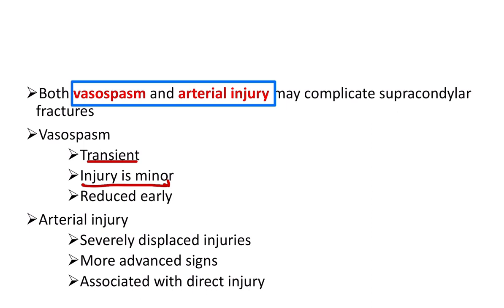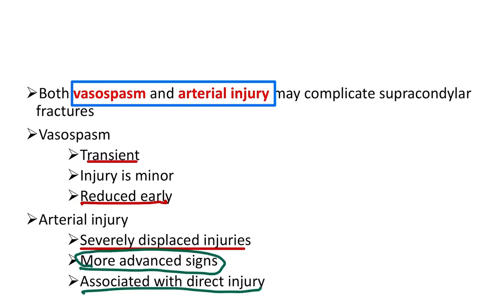Here in this injury there is a displaced fracture. That means a huge injury. So vasospasm occurs only in minor injury, and it resolves early. That means it recovers spontaneously within a very short time. On the other hand, arterial injury occurs in severe displaced injuries, and there are more advanced signs, also associated with direct injury.